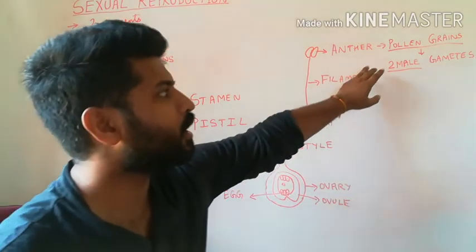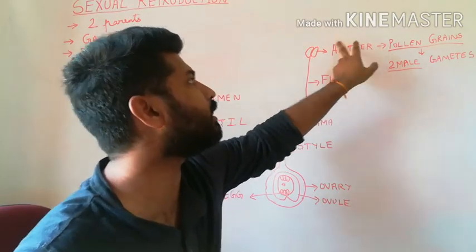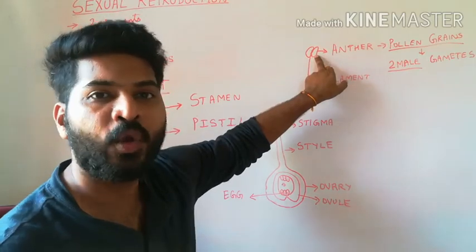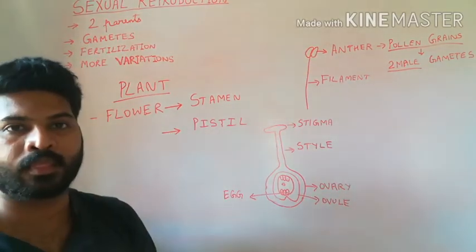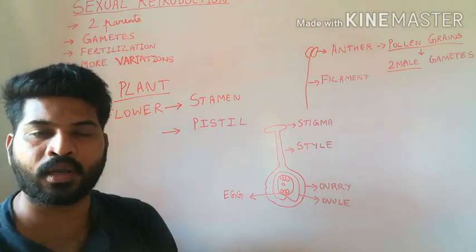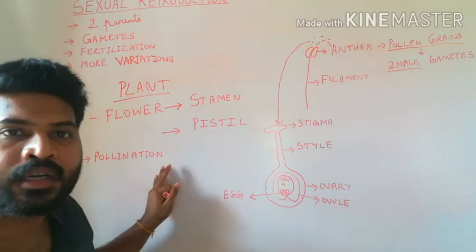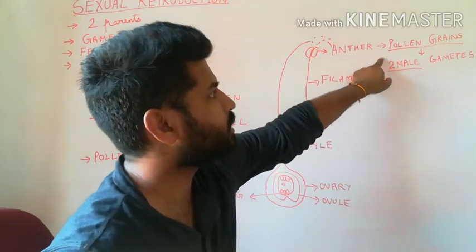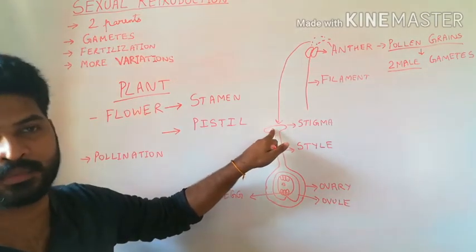Therefore, it is the male gamete present inside the pollen grain, inside the anther, which needs to be transferred to the stigma. This event is called pollination. Pollination can be defined as transfer of pollen grains from the anther to the stigma.